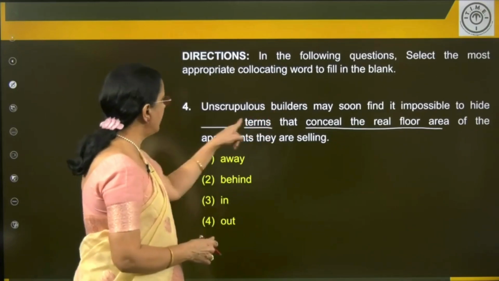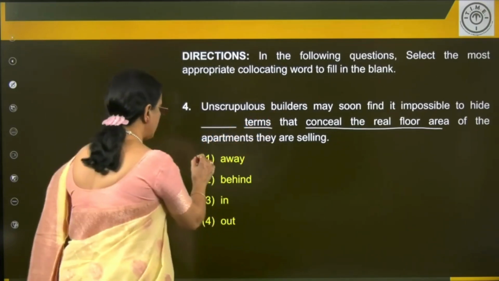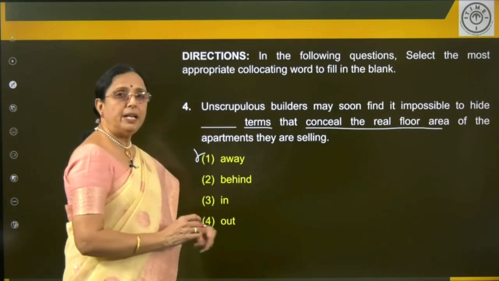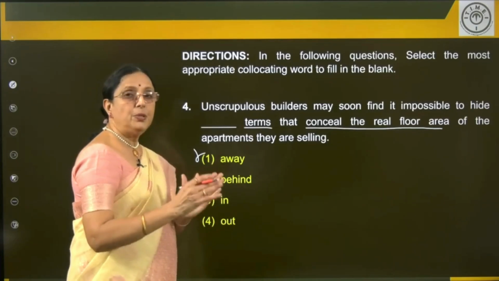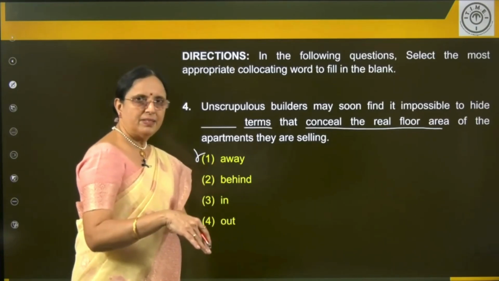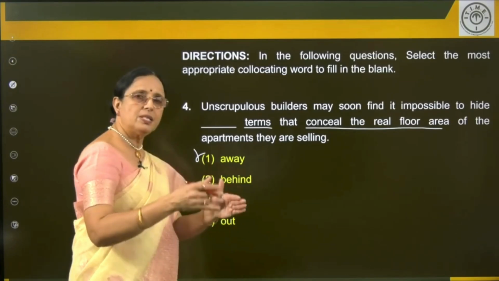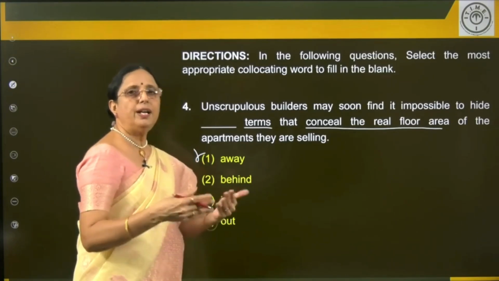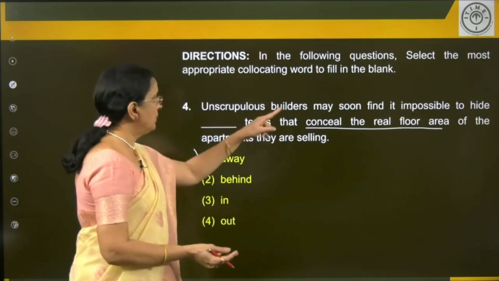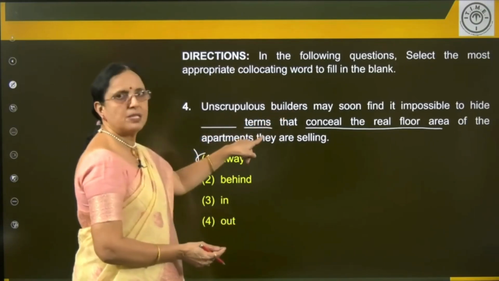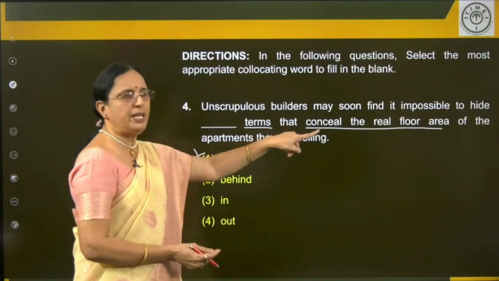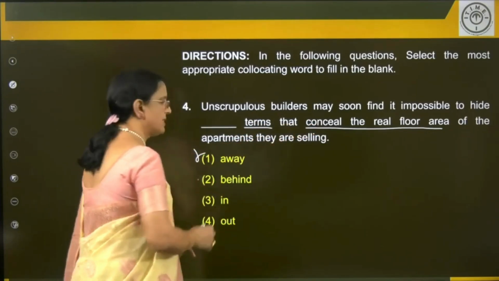Okay. So it's not hide away terms. It doesn't make sense. Hide behind is what? To use something as a shield. All right. Hide behind is use something as a shield to avoid the responsibility. So to hide behind terms that conceal the real floor area. So this makes sense.